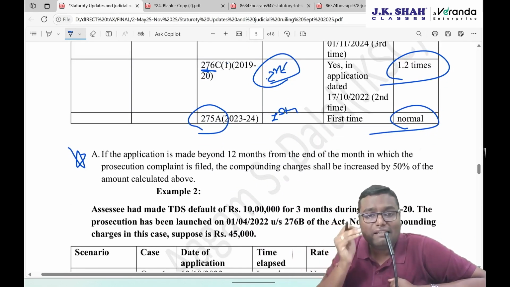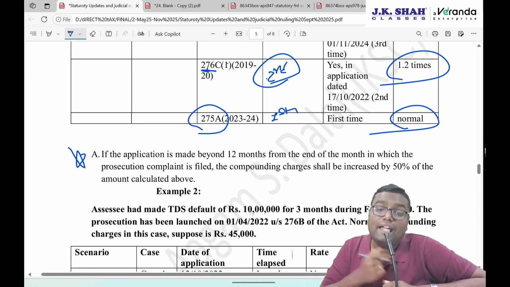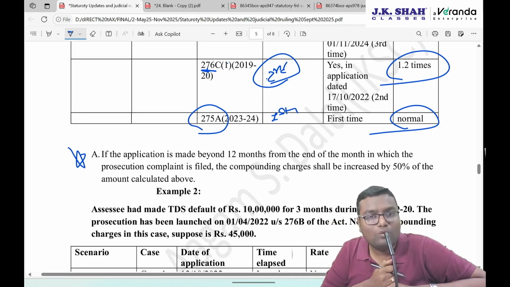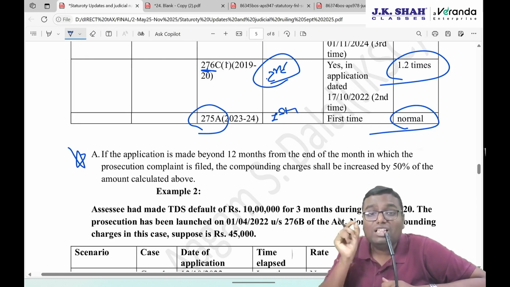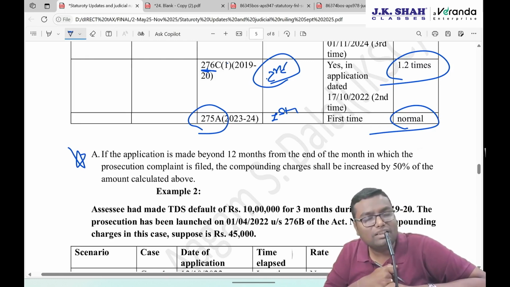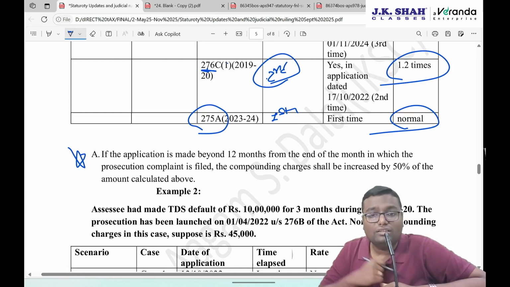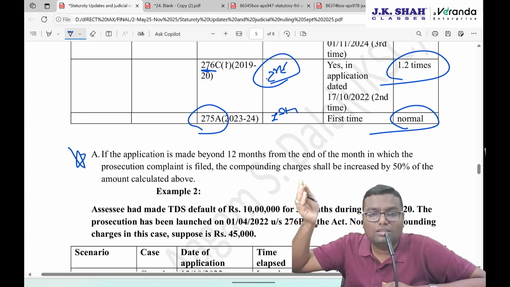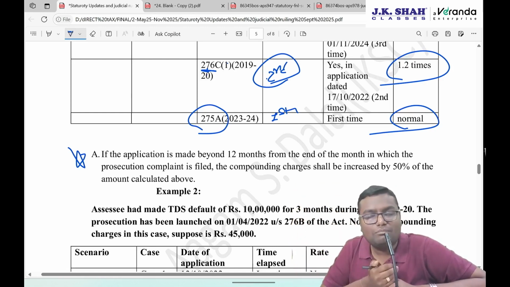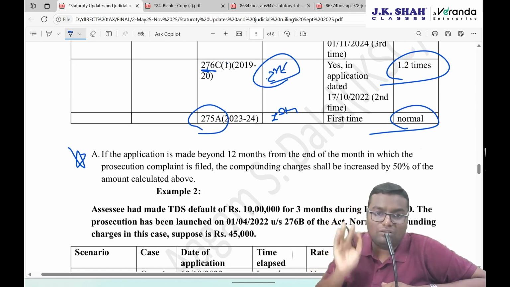If the Income Tax Department has initiated a prosecution complaint against you, so the prosecution process is started, and now you realize that you have to go for compounding. You can go for it, but please go within 12 months from the end of the month in which that process is started. If you are going for a compounding application beyond 12 months from the end of the month in which the prosecution complaint is filed, whatever is the charges given under this guideline, you have to pay 50% more of the same.